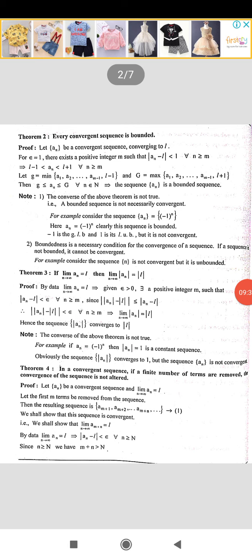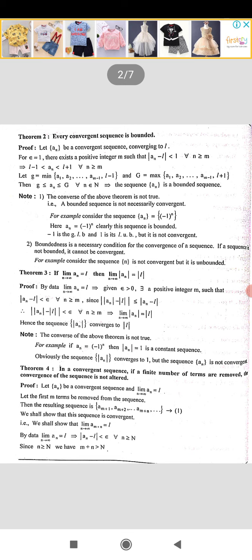It is given that limit n tends to infinity an is equal to L. Now by definition of limit, given epsilon greater than 0, there exists a positive integer m such that modulus of an minus L is less than epsilon for all n greater than or equal to m. We know that modulus of mod x minus mod y is less than or equal to modulus of x minus y.